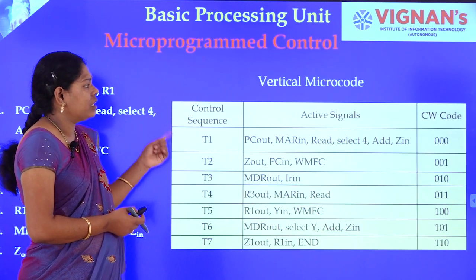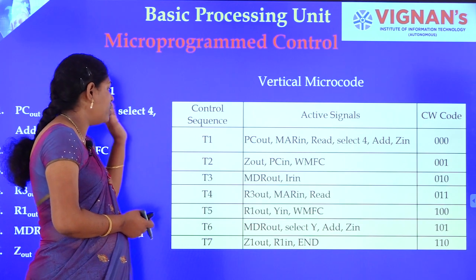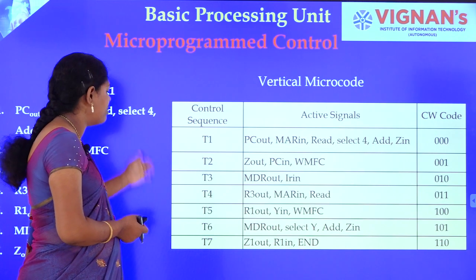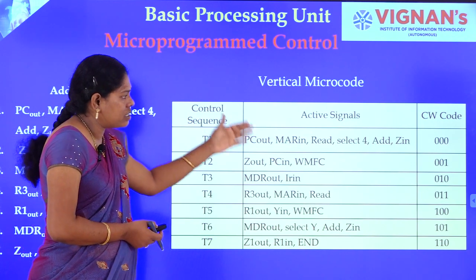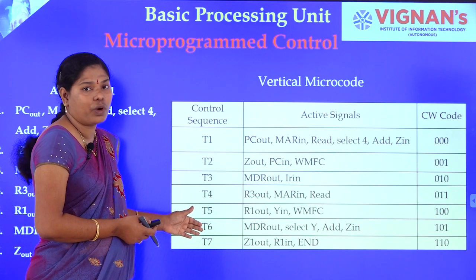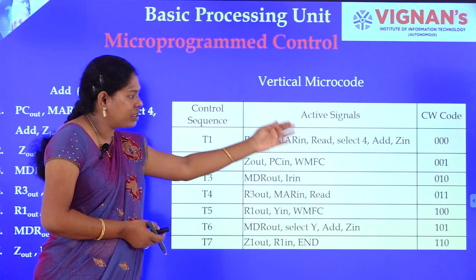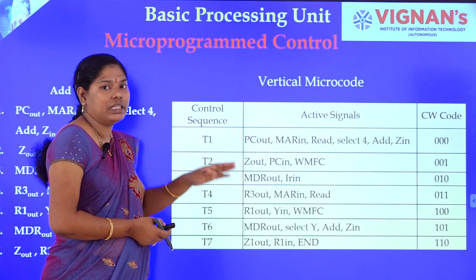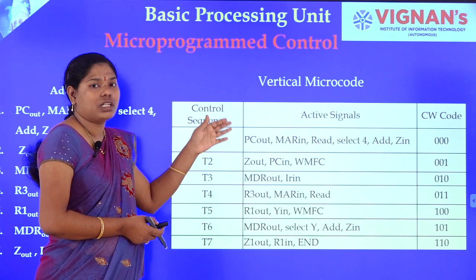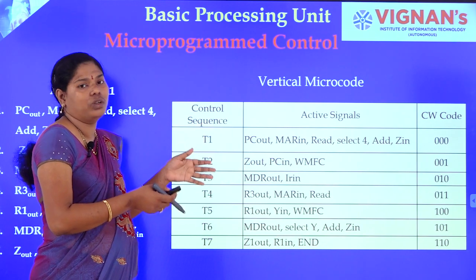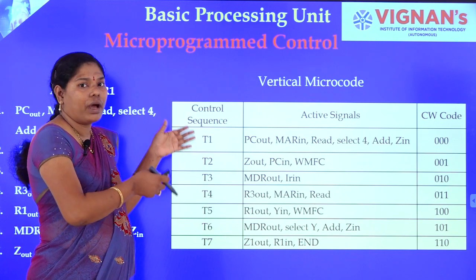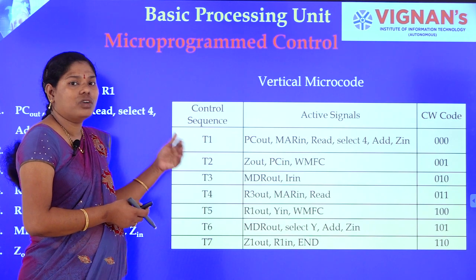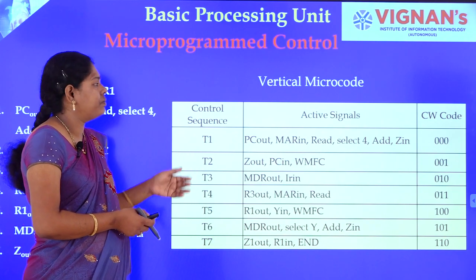Next, coming to the vertical microcode, this is modified depending on the micro routine. For example, in this case we have 7 steps. So, for 7 steps the minimum bits required to represent is 3 bits. So, we are representing with 3 bits, and this differs for each micro routine, that is, it is different for each instruction, and all of these have to be stored in the control store. Compared to the previous case, the number of bits is reduced, but here it also takes a lot of memory.